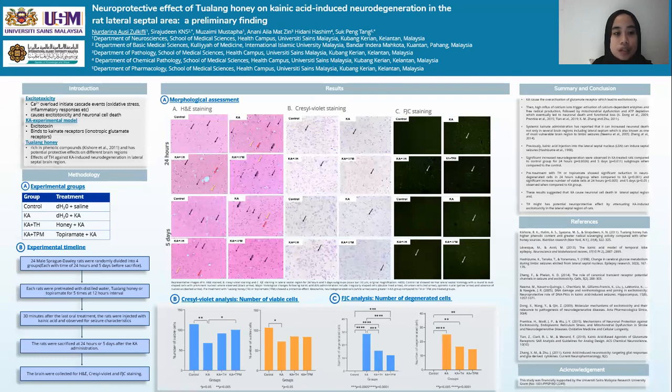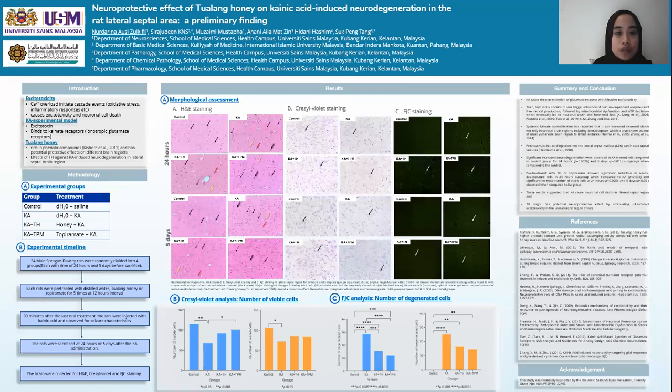So based on the study, the rats were randomly divided into four groups, and each was treated five times at 12-hour intervals. 30 minutes after the last oral treatment, the rats were injected with kainic acid and observed for seizure characteristics. The rats were sacrificed at 24 hours or 5 days after kainic acid administration.